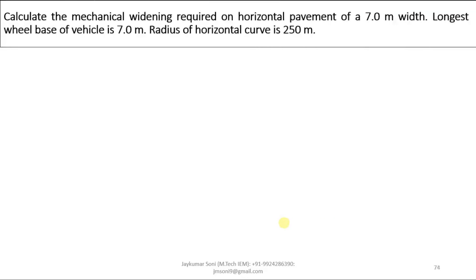Now let us move toward another type of example in which you are told to find one kind of widening. In this example, it is asked to calculate the mechanical widening. You are not asked to find total widening. You are told to calculate mechanical widening, which has the equation NL square by 2R.